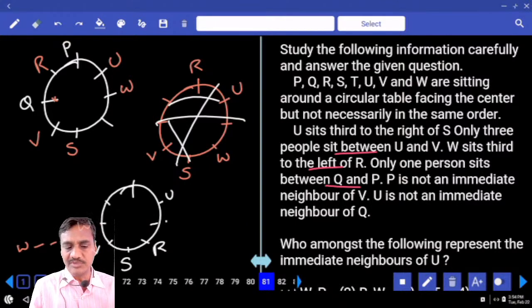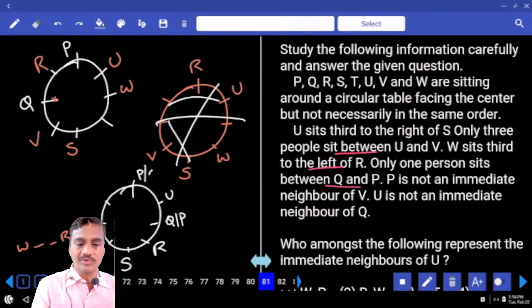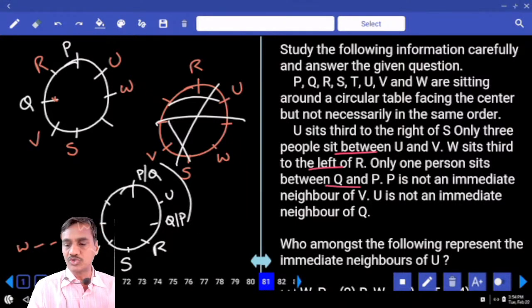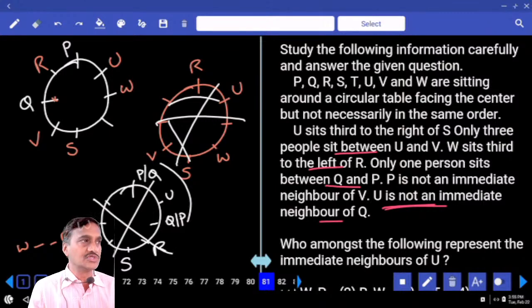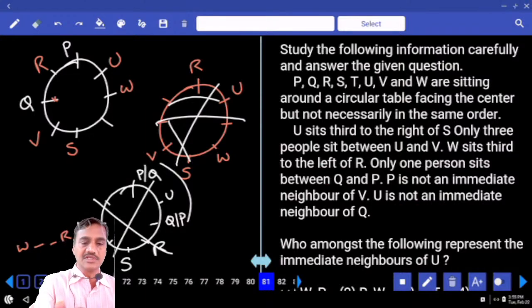And U is not an immediate neighbor of Q. And if P is here, Q will be here. Or if P is here, Q will be here. Now in both the cases, Q must always be adjacent to whom? U. Hence, in the information, U and Q are not adjacent to each other. Hence, this case is ruled out. Hence, we are left with only one possibility. Done with this? Then tell me who is the person left over? One more person, T, and T must be at this place.